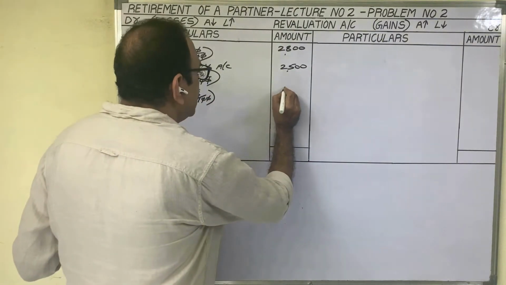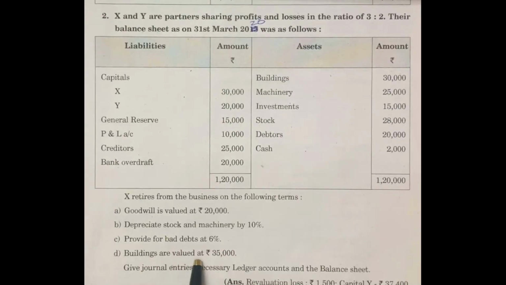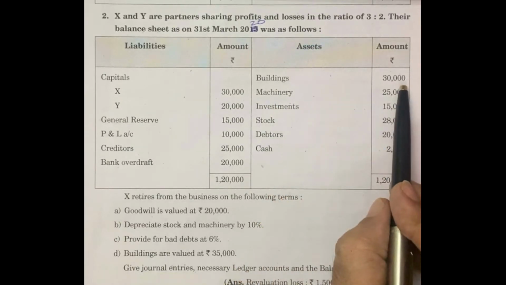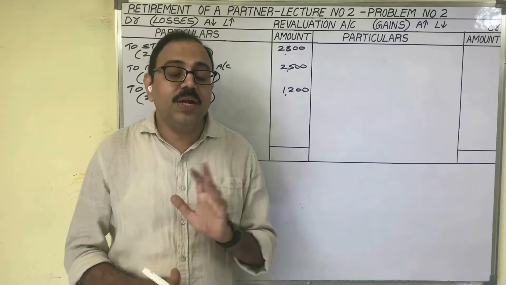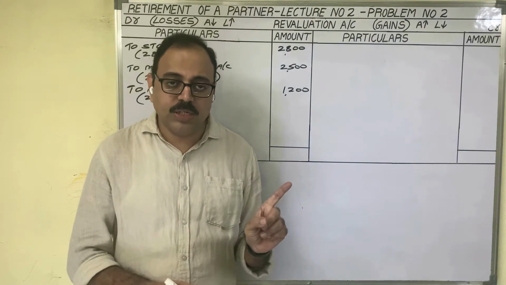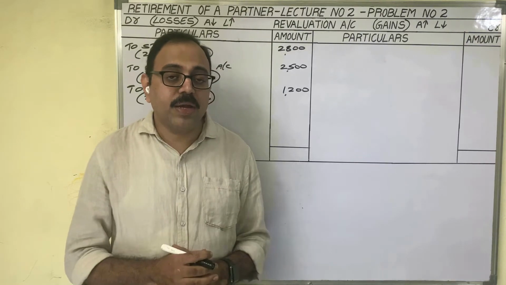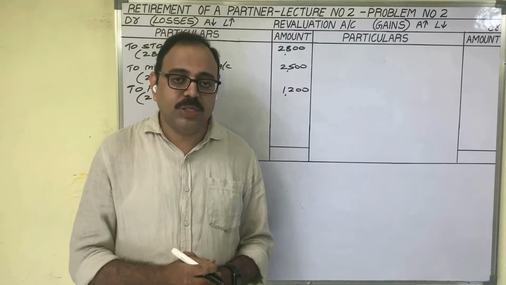200 into 6, 1200 rupees. D. Buildings are valued at 35,000 rupees. In the old balance sheet, the building value is given as 30,000 rupees. It is the cost price. At the time of retirement, the existing partner inquired in the market. He came to know that the market price of the building is 35,000 rupees.